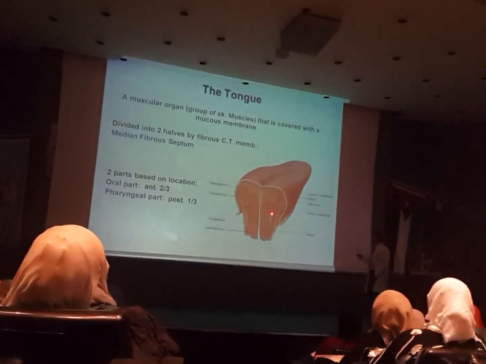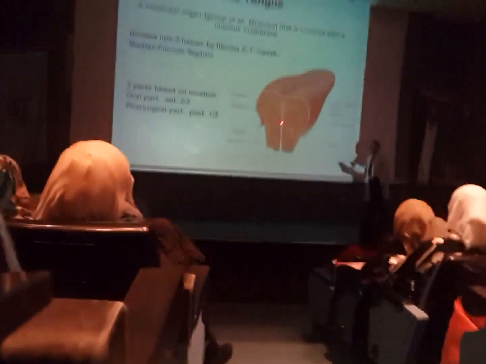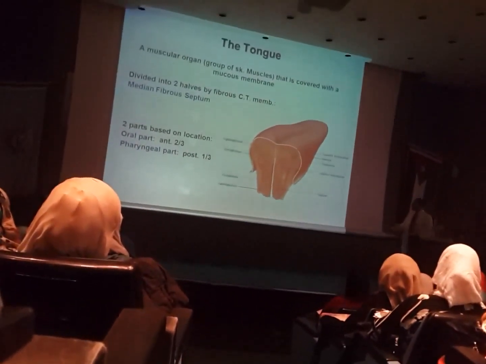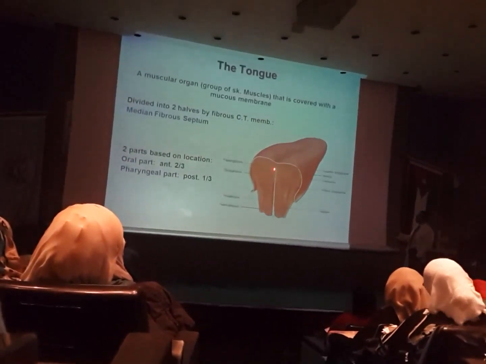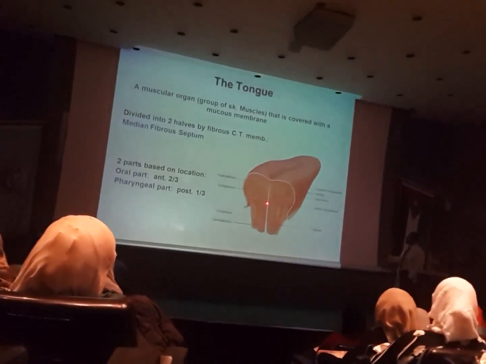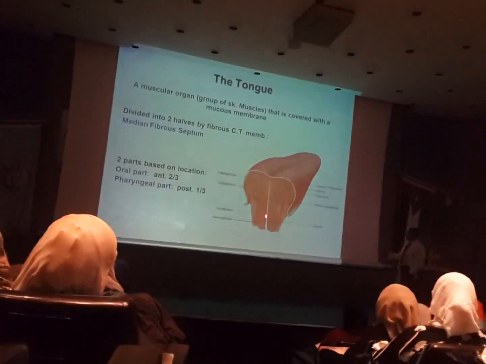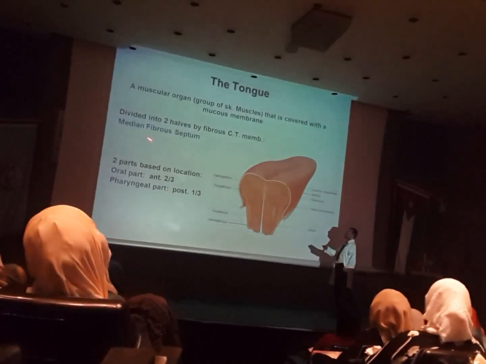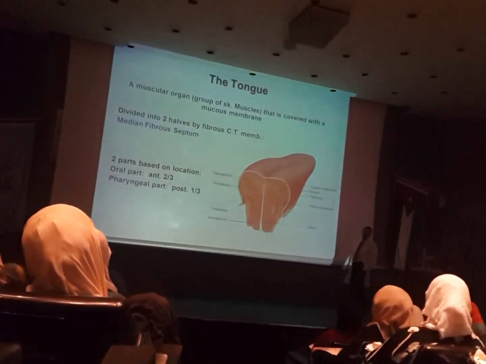The tongue, when you look at it, is divided into two halves, like your body. Two halves, replicating each other. Each half is separated from the other by a fibrous band. This fibrous band we call the lingual septum or the median fibrous septum.